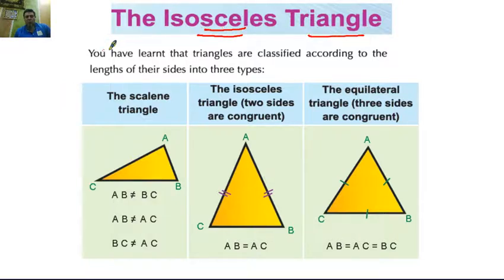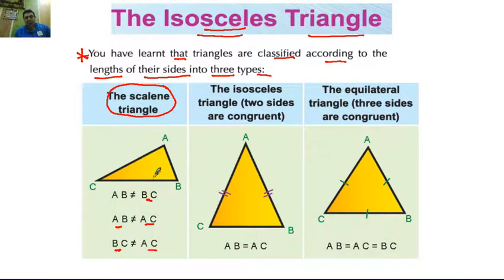The isosceles triangle. You have learned that triangles are classified according to the lengths of their sides into three types. According to the side lengths, the scalene triangle has three different sides: AB not equal BC, AB not equal AC, BC not equal AC.